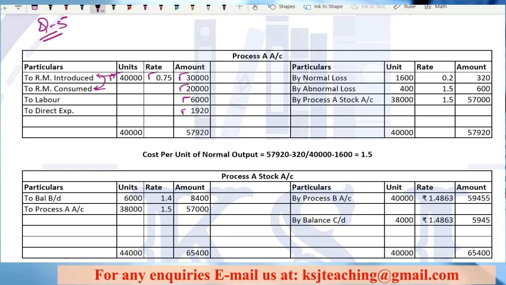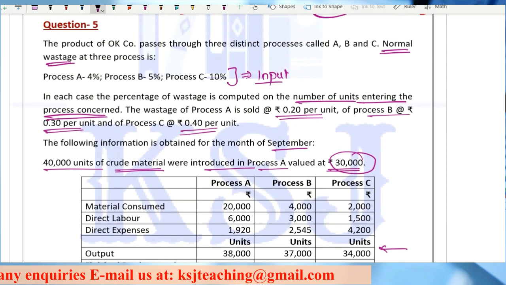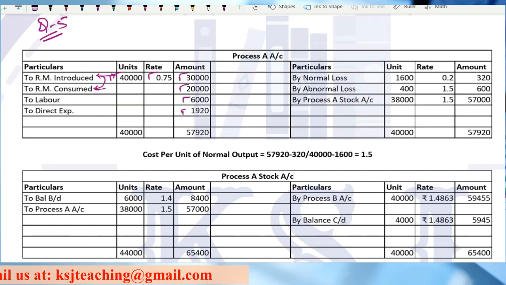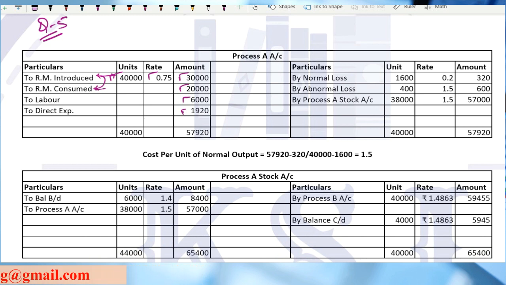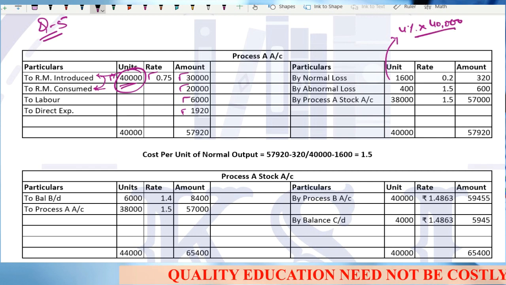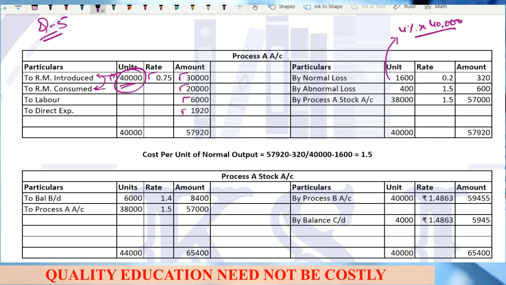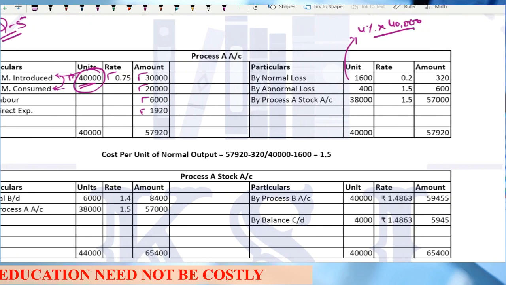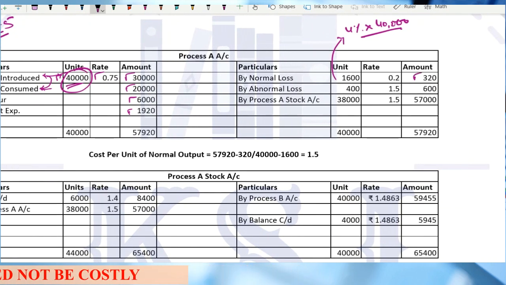There is a normal loss. What is the normal loss given? Normal loss is given as 4% in the process A, right? 4% of what? 4% of this input, whatever you have input, 4% of that, right? So this is 4% of 40,000, 1600. The rate at which we are getting the scrap value, that is 320. Transfer to the next process.